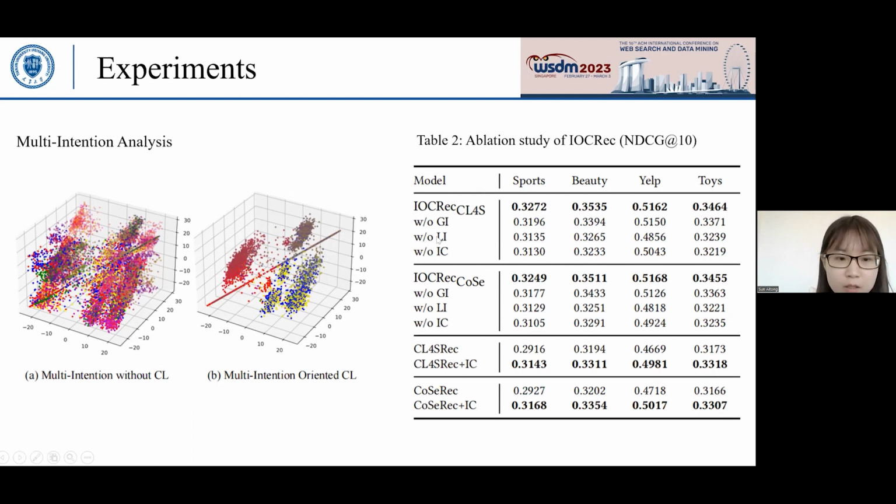Without local intention, the performance of the ILC-IEC decreased significantly. This also shows that under the influence of only the global intentions, it is difficult to accurately capture the user's current intention. Moreover, we additionally add the disentangle module based on two baselines respectively. When introducing the disentangle module, we select the best intention on the datasets respectively. So ILC-IEC obtains the best performance against these variants on 4 datasets.